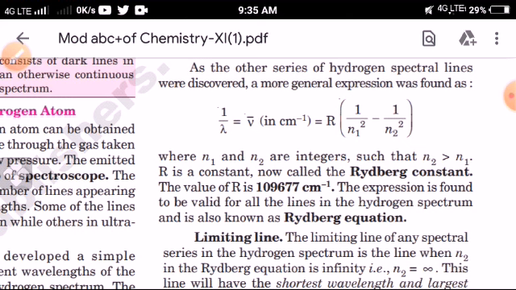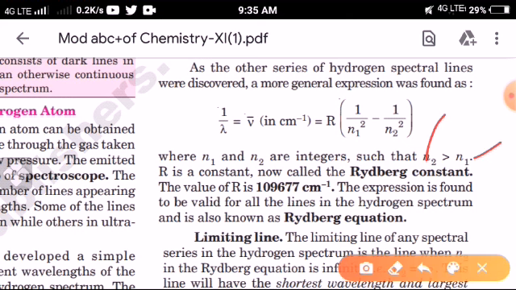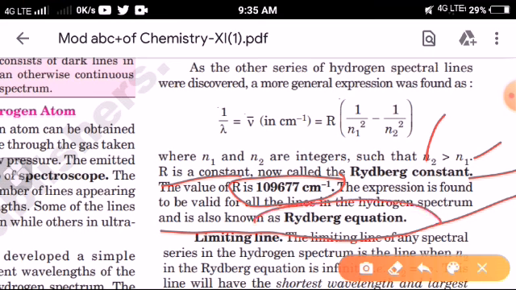Where n1 and n2 are integers such that n2 is greater than n1. R is a constant, now called the Rydberg constant. Its value is fixed: 109677 per centimeter. So the expression is found to be valid for all the lines in the hydrogen spectrum and is known as the Rydberg equation.